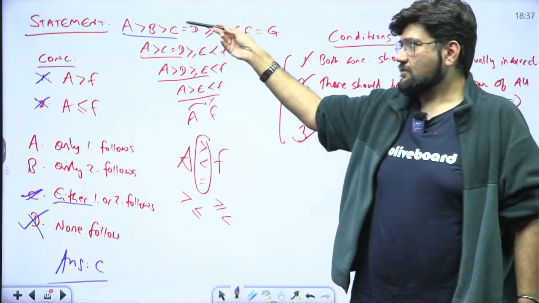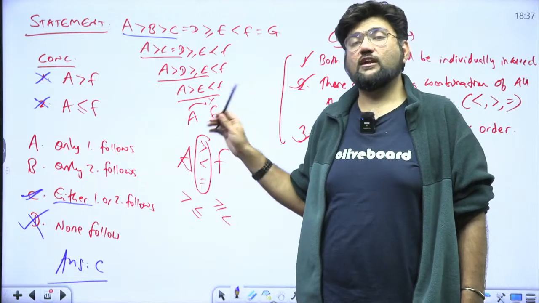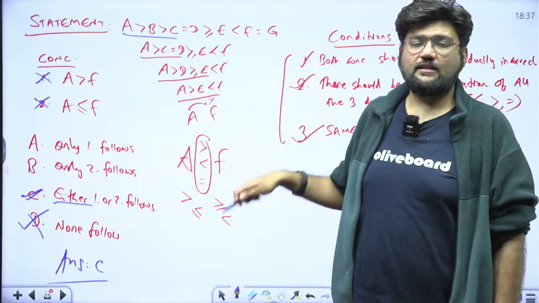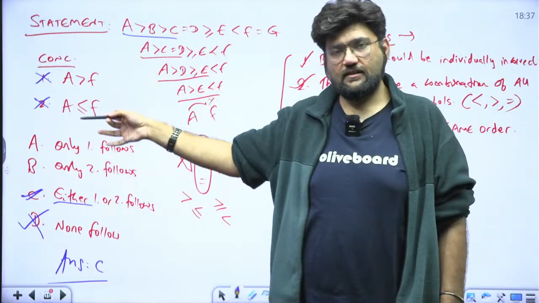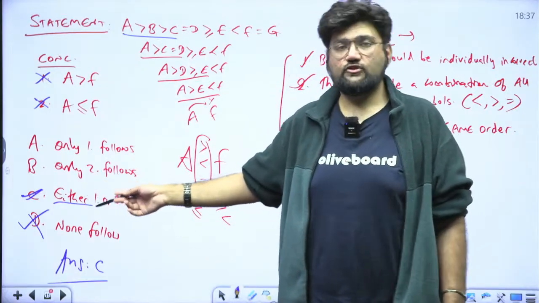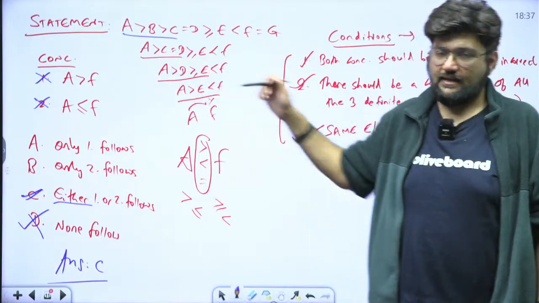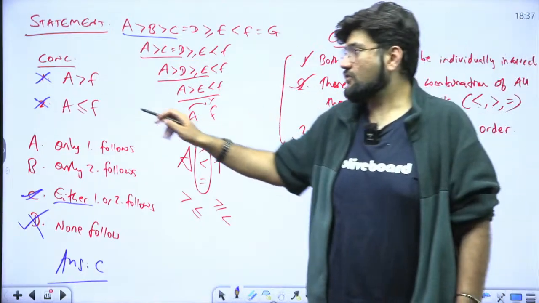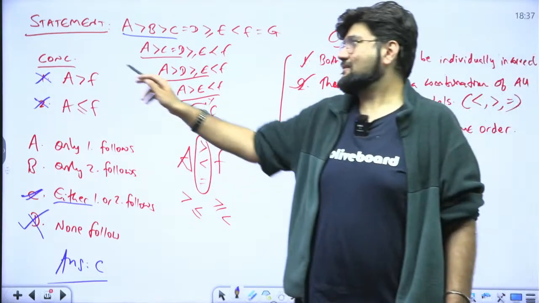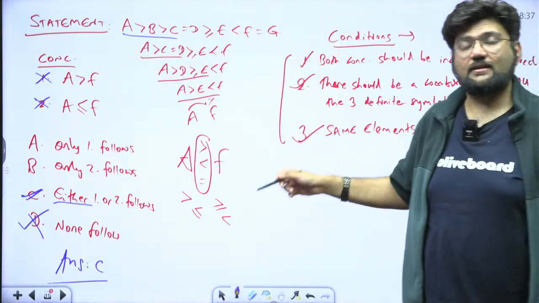So you have a statement, you have been asked about two conclusions, and you have understood that there is no relationship which exists, or the relationship cannot be determined between the statements. There are three possibilities: greater, less and equal. Now you check the conclusions. Individually they are incorrect, so technically the answer should have been none follow. But in the options you find either or, so you will have to check for the conditions. Condition number 1, both conclusions individually incorrect. Yes. Number 2, there should be a combination of three signs between them: greater, less and equal. Condition number 3, they should be the same elements in the same direction, A first, F. That is true. All three of them are true simultaneously. Then you will take either or.